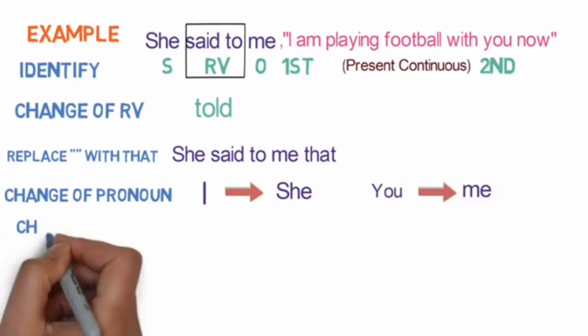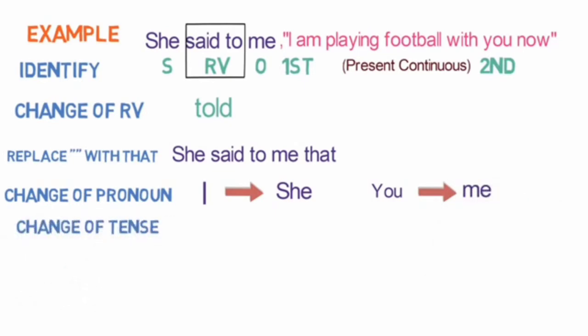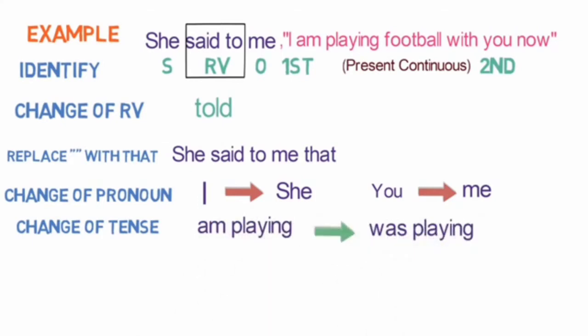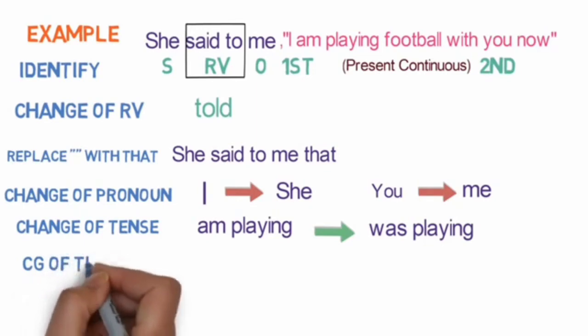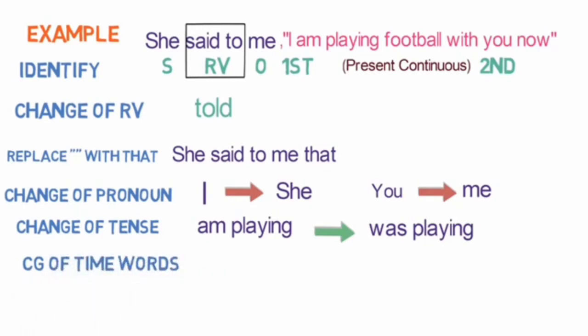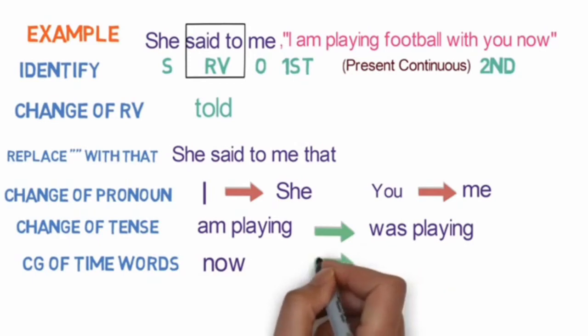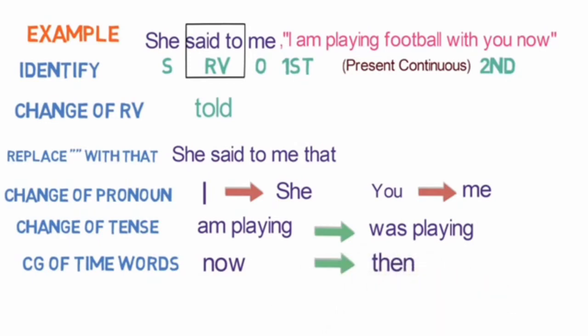Fifth step is change of tense. Here the tense is present continuous, so it gets converted to past continuous. In this case, am playing will be converted to was playing. And the sixth step is change of words denoting time. Here the word now indicates nearness. It will be converted to then, which is showing distance.